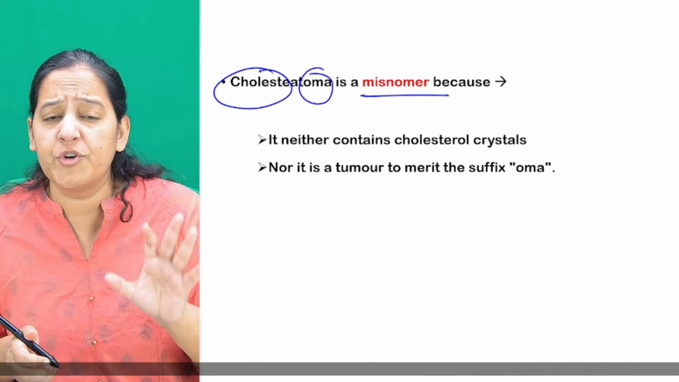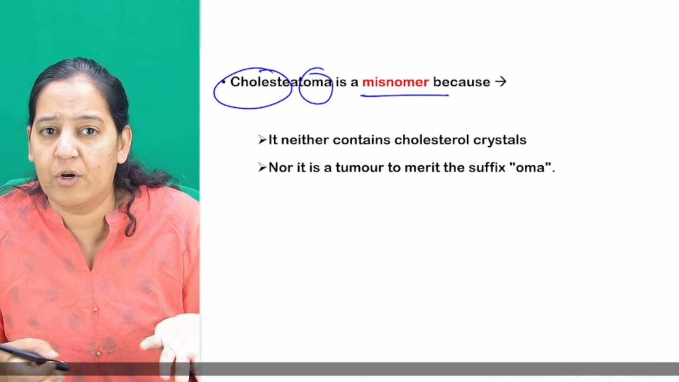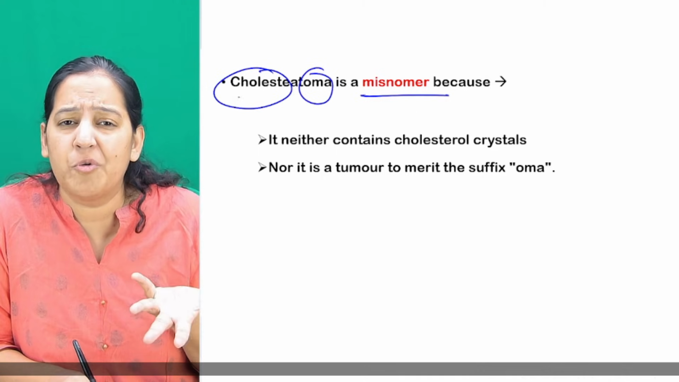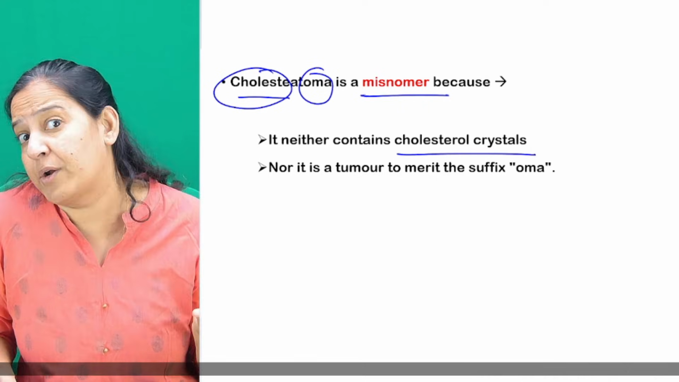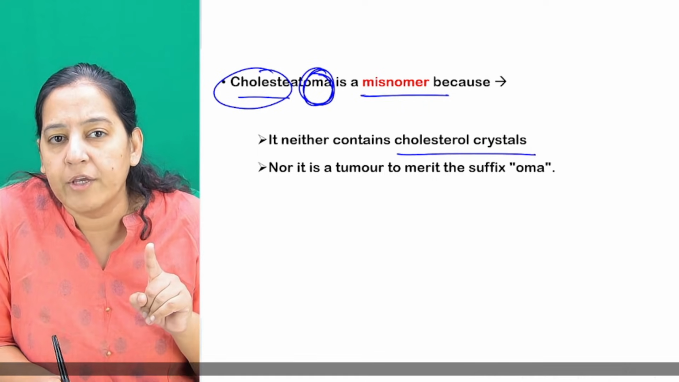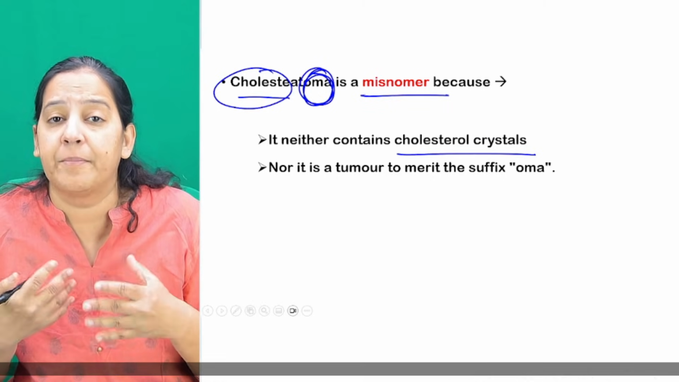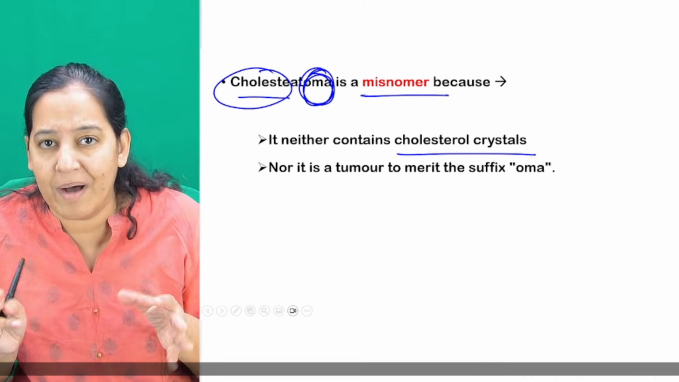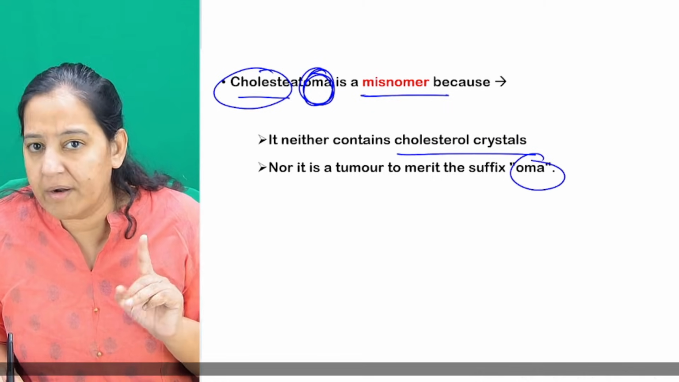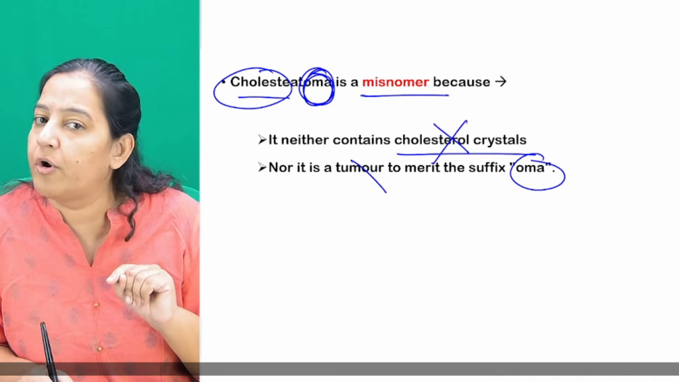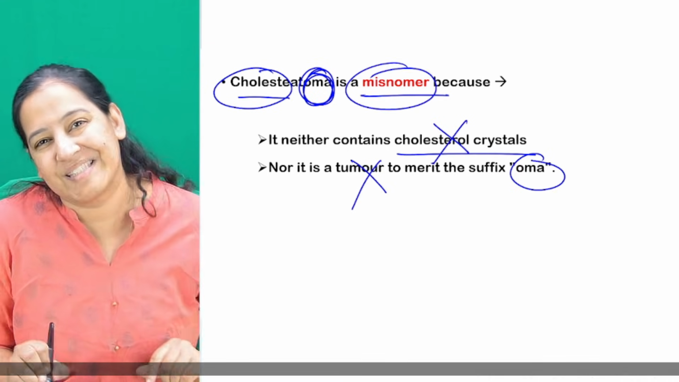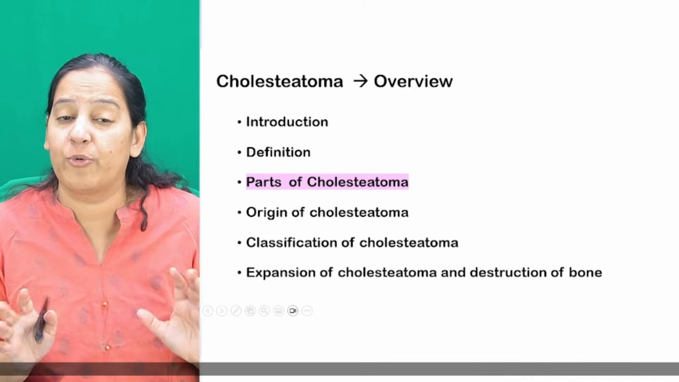If I say the term cholesteatoma to a layman who's not a medico, the person will think maybe it is made up of cholesterol, that's why it's known as cholesteatoma. Or oma, fibroma, there are various omas. Oma means tumor. So is it a tumor? No. Neither does it have cholesterol nor is it a tumor. So it is a misnomer. That you have to write in the definition.